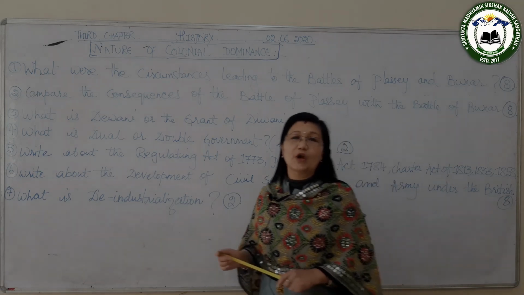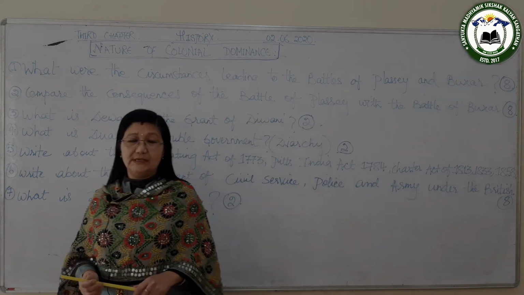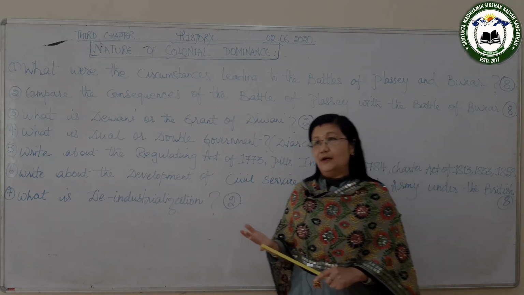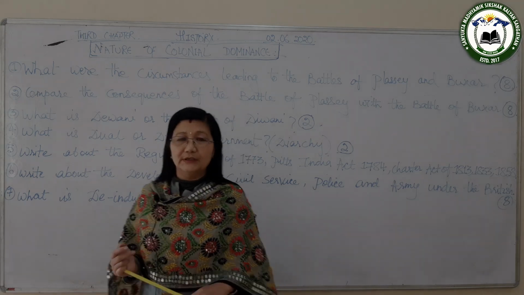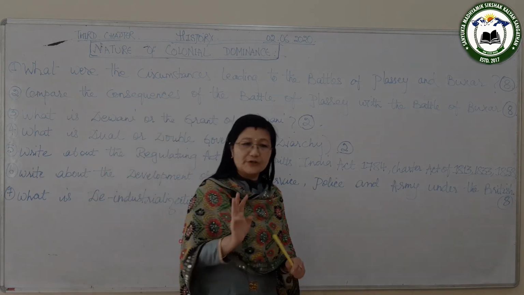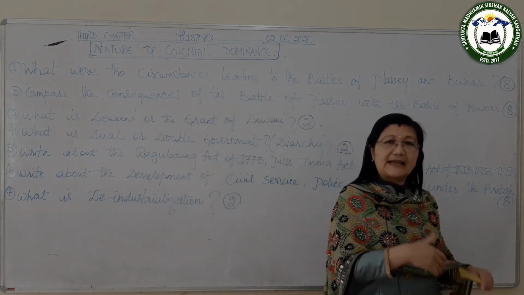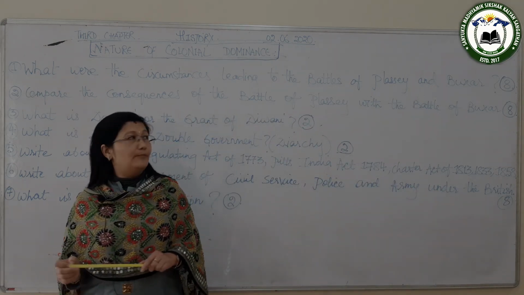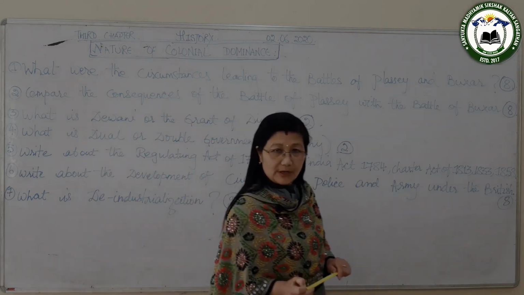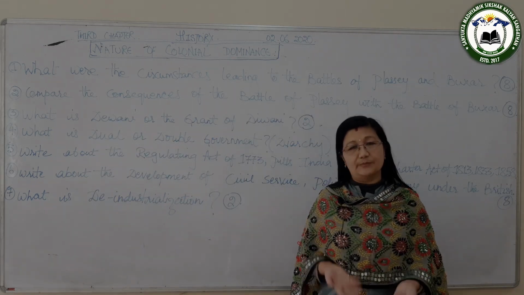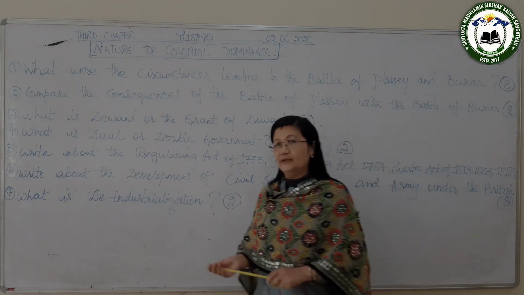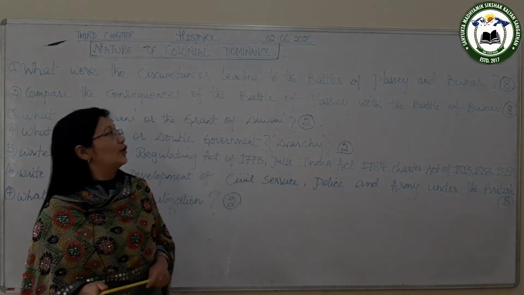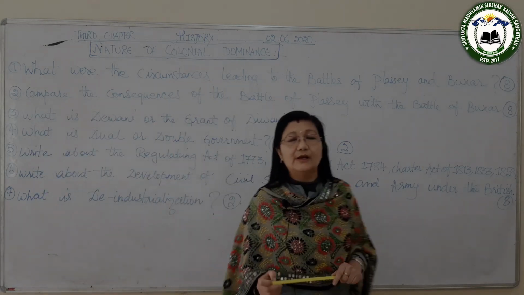So Mir Qasim now joined hands with other rulers like Shuja-ud-Daula, the Nawab of Oudh, and Shah Alam, the Mughal Emperor. The three combined forces joined together, and then they attacked the British, and this is how the Battle of Buxar was fought, and at the end the British naturally succeeded, and Mir Qasim and the combined forces were defeated. So this is what you have to write for the circumstances leading to the Battle of Plassey and the Battle of Buxar.